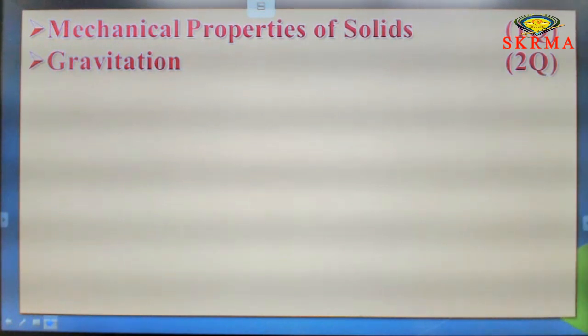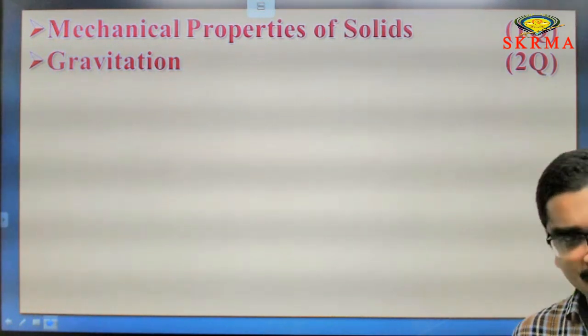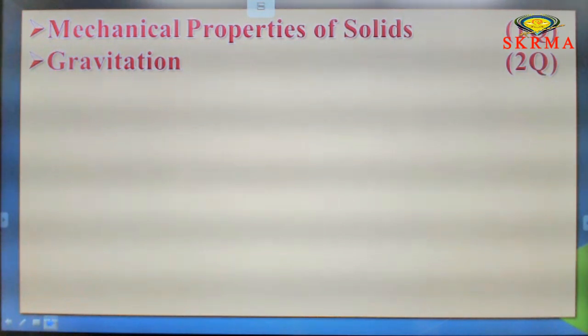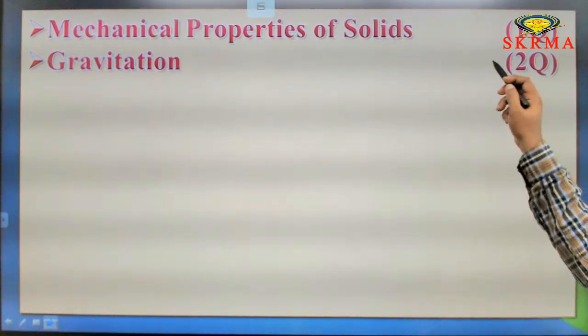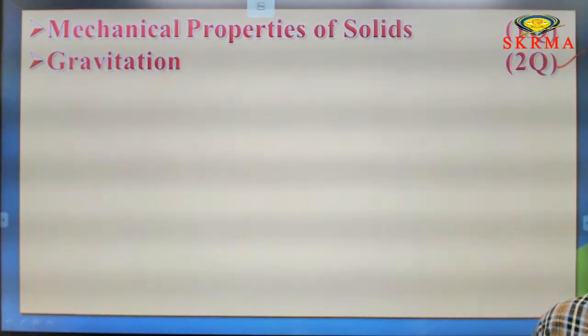Next, gravitation. Gravitation may take some time. That means it is somewhat time consuming, but a very important chapter, and they are asking direct questions from this chapter also. So we are getting 2 questions from the gravitation chapter.